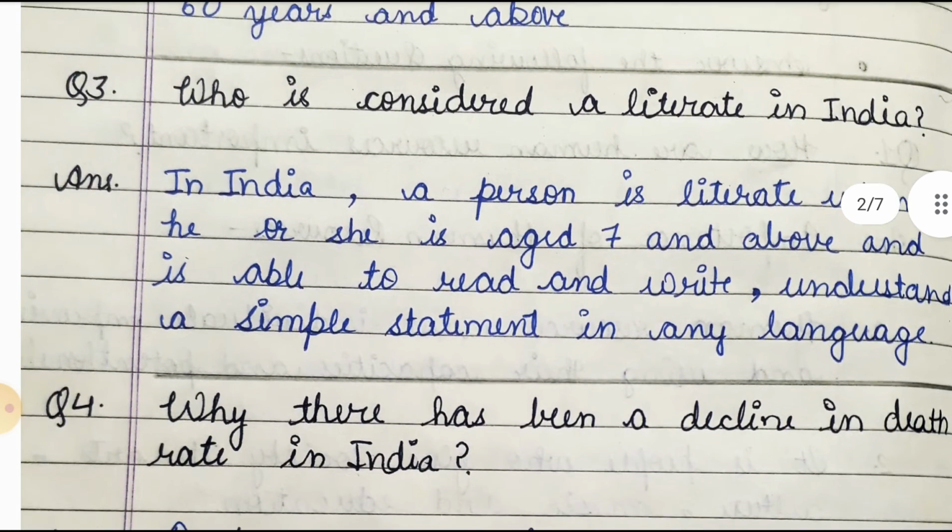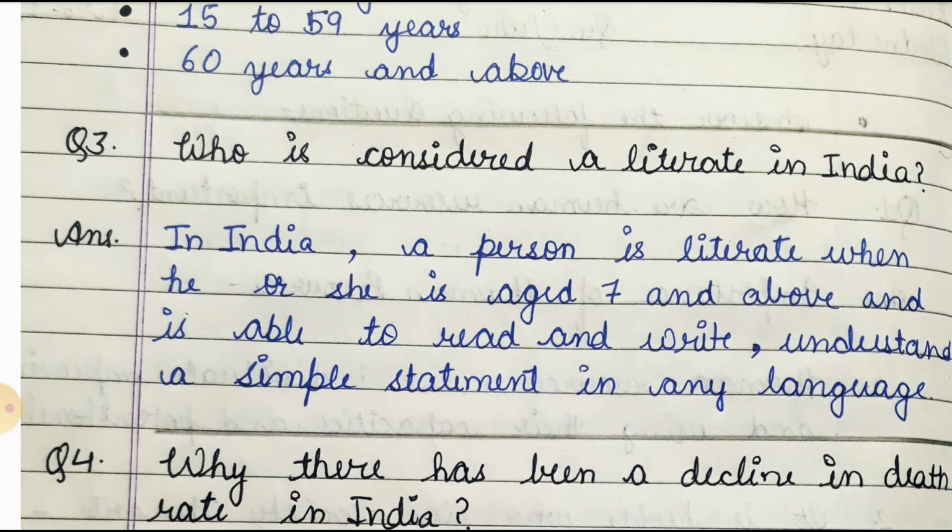Now friends, let's move towards our third question, which is who is considered a literate in India? So in this question we have to tell that in India who is considered as an educated person. So our answer will be that in India a person is literate when he or she is aged 7 and above and is able to read and write, understand a simple statement in any language. So in this we were told who is considered as a literate person in India. So in the answer we tell about the reason.